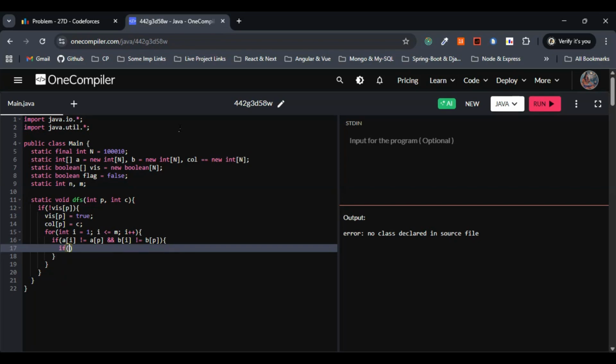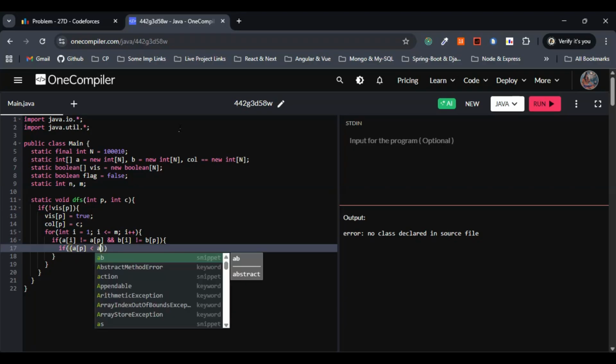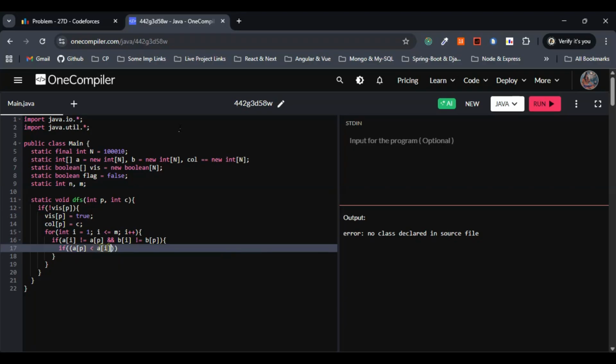If A of P is less than A of I, and B of P is greater than A of I, and B of P is less than B of I, this is fine.